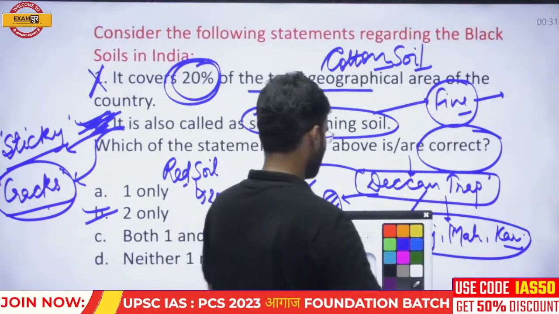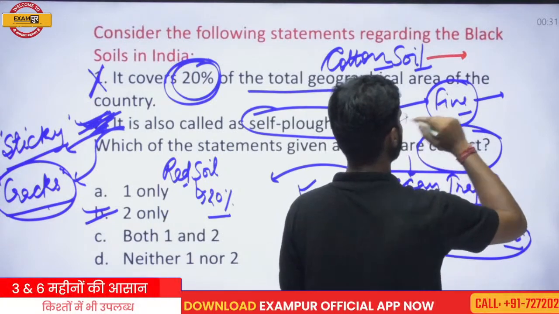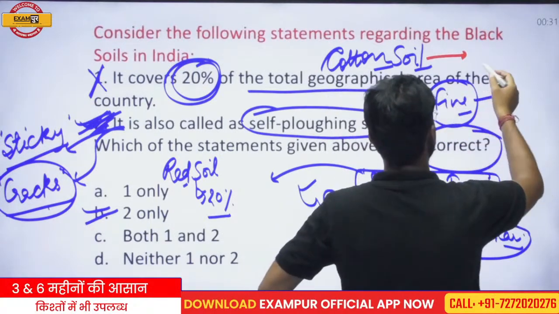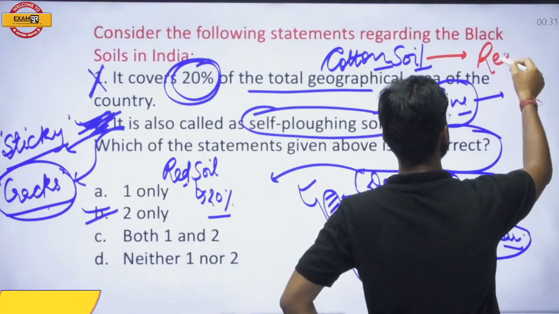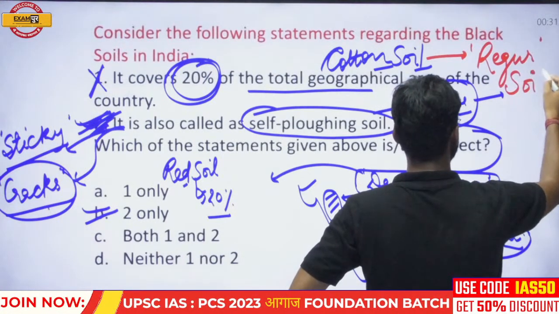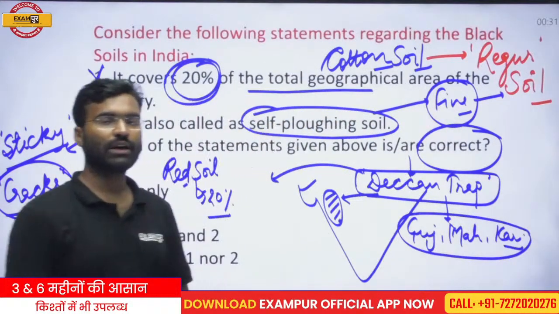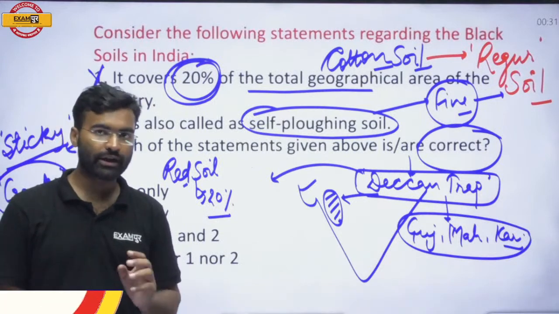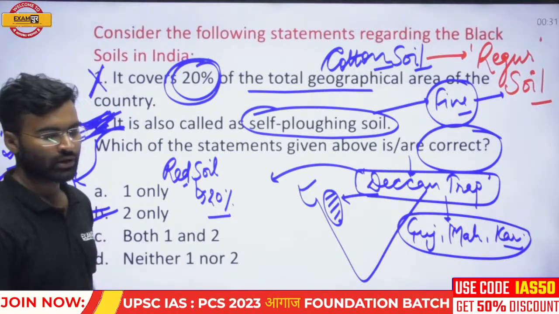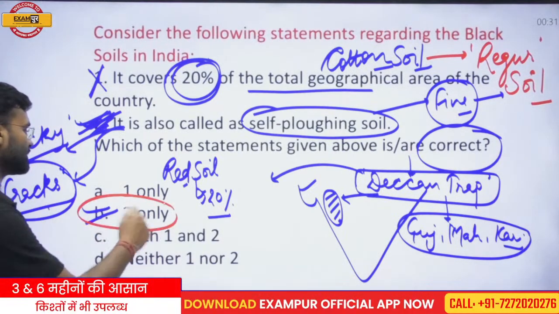India's maximum cotton is produced in this zone. Cotton is also known as regur in Kannada language, and that is why it is also called the regur soil. Okay, so this is the correct answer of this question: only 2 is correct.